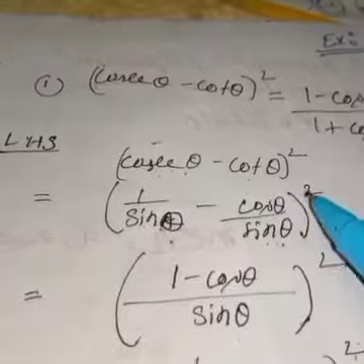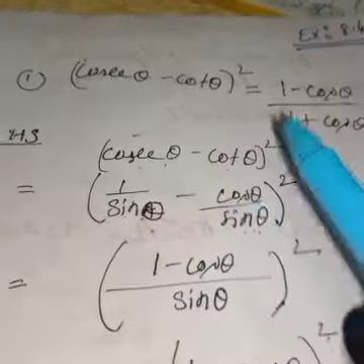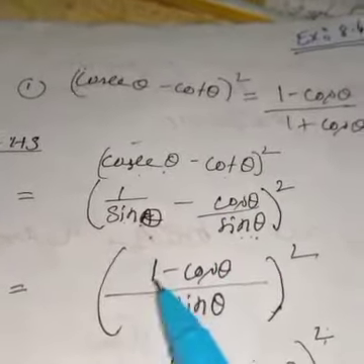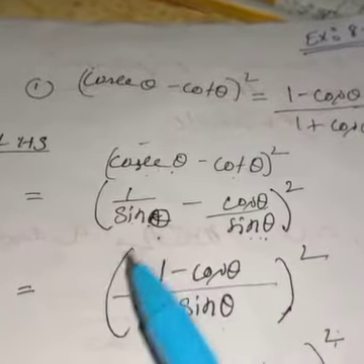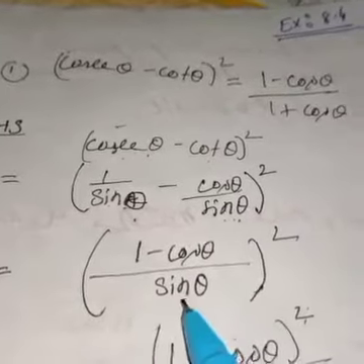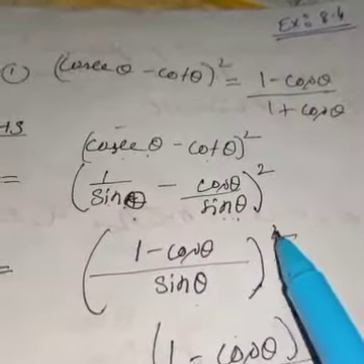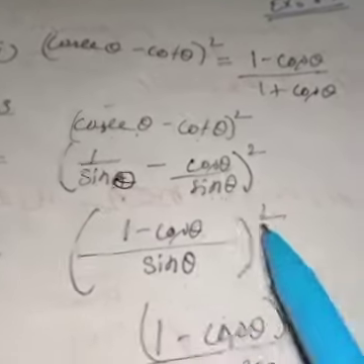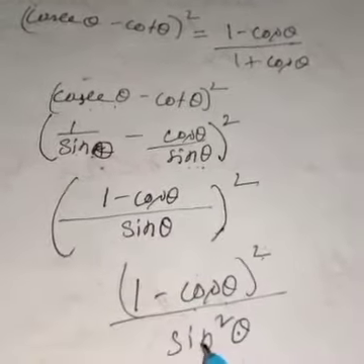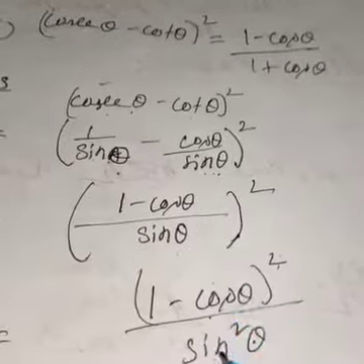Then overall whole square. If you take the LCM sine theta, you will get 1 minus cos theta as numerator, then whole square. Now see, this is (1 minus cos theta by sine theta) whole square. That means (1 minus cos theta) whole square over (sine theta) whole square, which means sine square theta.